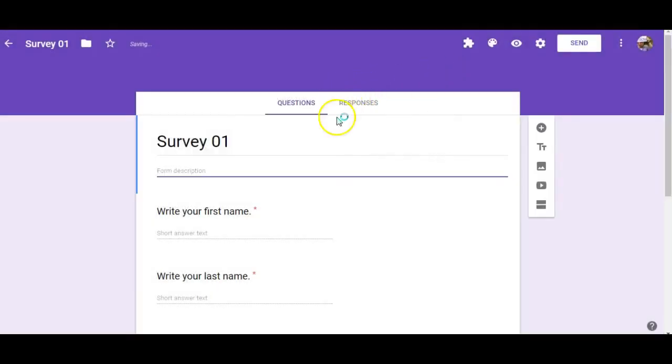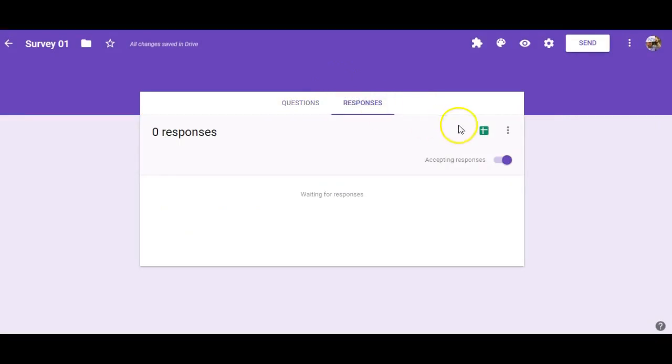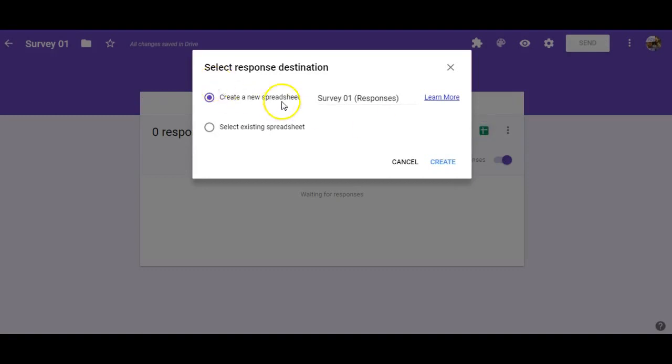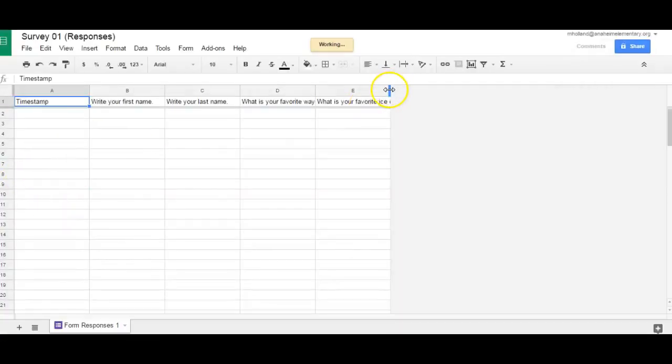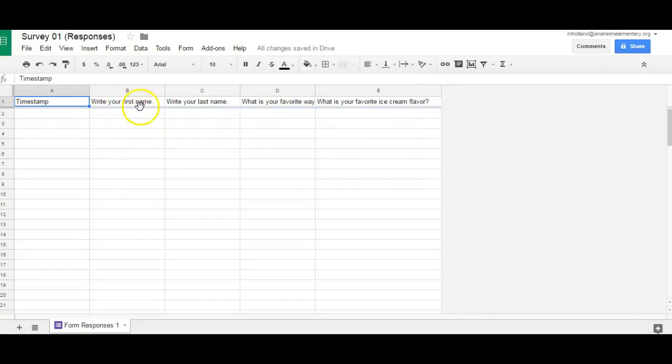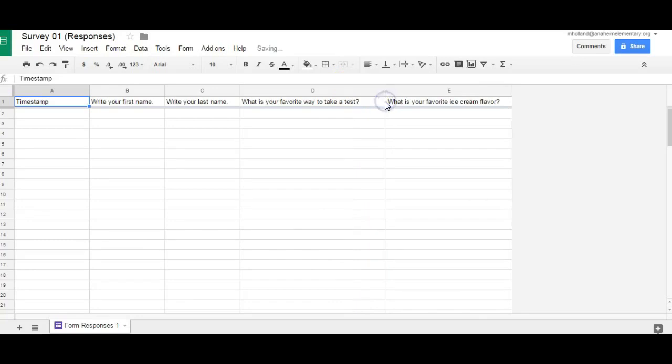And when you get your results, you will want to come back to this, and you'll click on Responses, and you'll click this little green icon here. You'll create a new spreadsheet. Click on Create, and it will bring you to the spreadsheet where it has the questions that you had your classmates answer, including first name, last name, what is their favorite way to take a test, and what is your favorite ice cream flavor. It will also give you the timestamp to show you when they answered it.